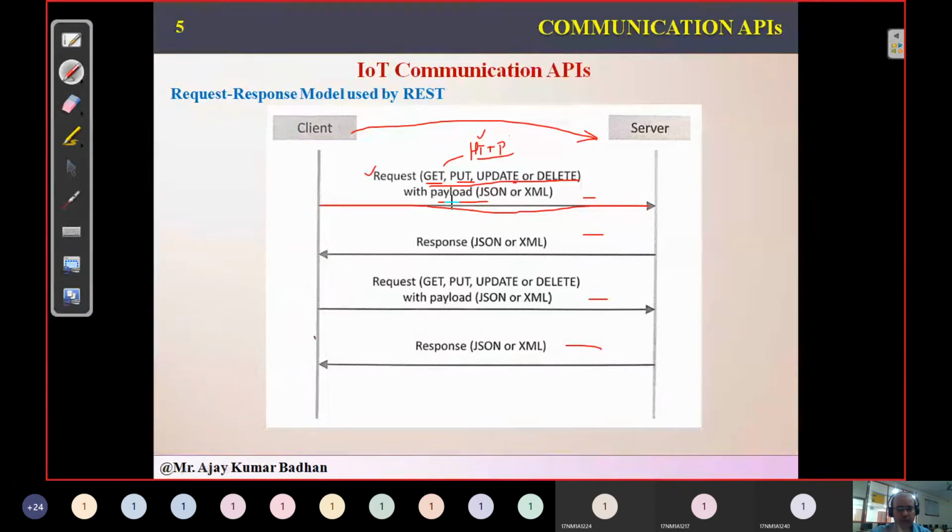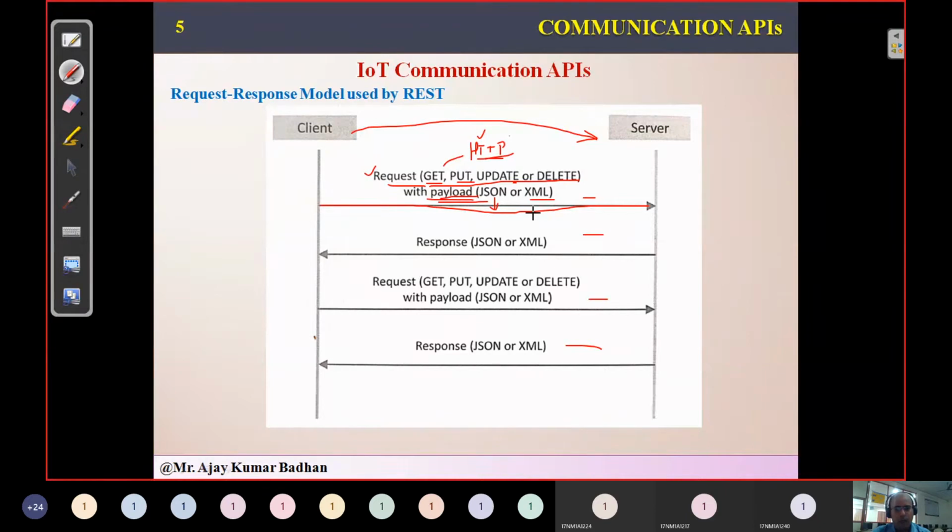Now this image has to be transmitted to the server, right? That cannot be done using HTTP alone. Definitely we require a payload. Since it is a media-based application, we require JSON. Along with that, you might be tagging something like hashtag wedding, hashtag friends party. That information also needs to be transmitted, and that data is transmitted using XML. So along with this request, we also need to transmit the payload.